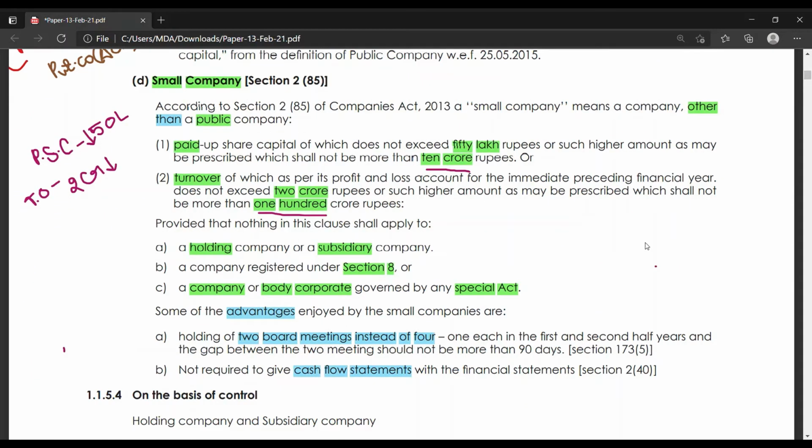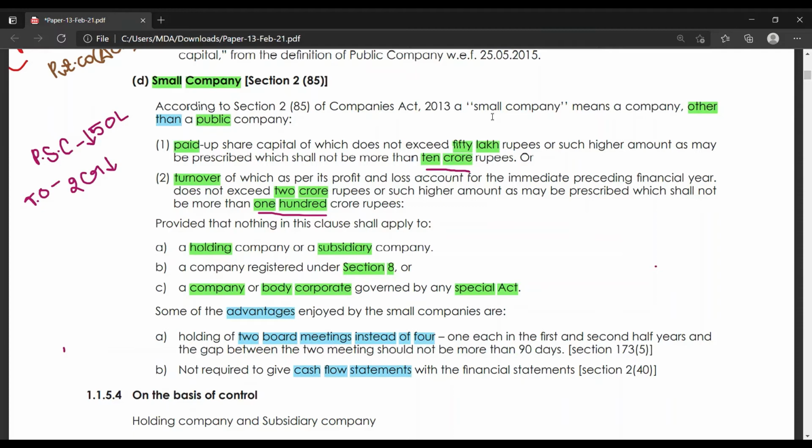Small company. Section 2 subsection 85. According to section 2 subsection 85 of Companies Act 2013, a small company means company other than a public company. There are two conditions here: paid up share capital which shall not exceed 50 lakh rupees, or amount specified by central government, which will not exceed 10 crores.